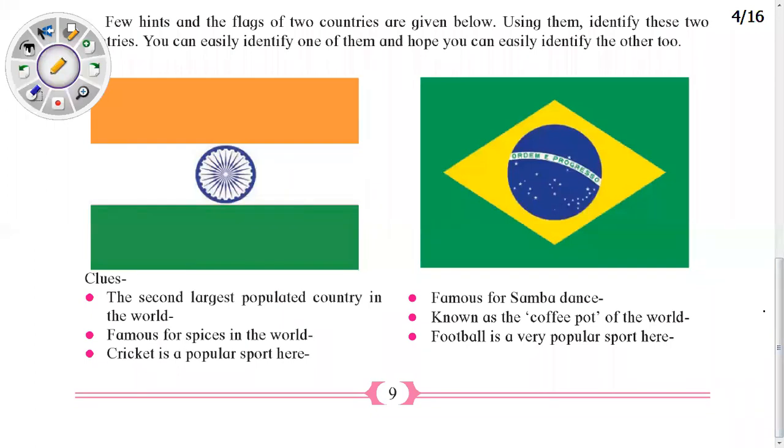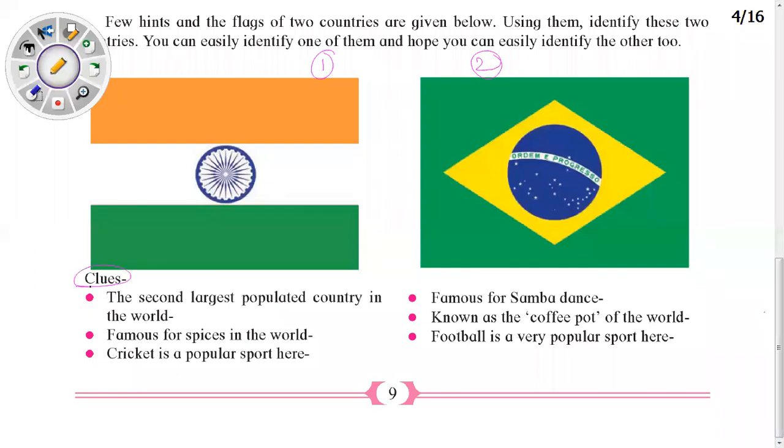Now on your phone screen, you can find the flags of two different countries. The first flag represents India, whereas the second flag represents Brazil. Suppose you are not able to identify the flag of the respective country, some hints or clues are given here.